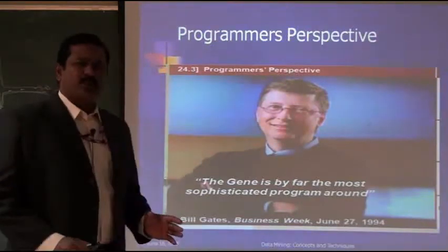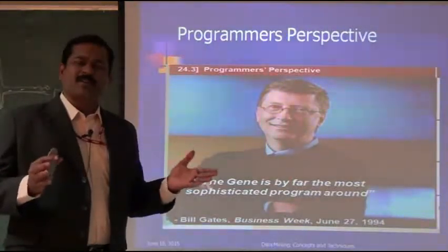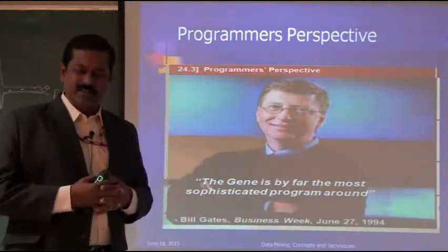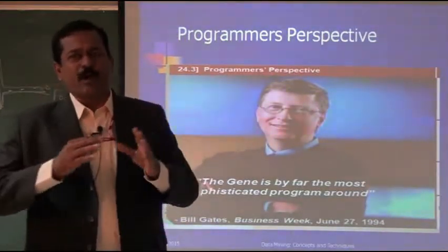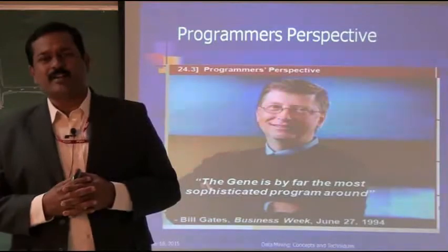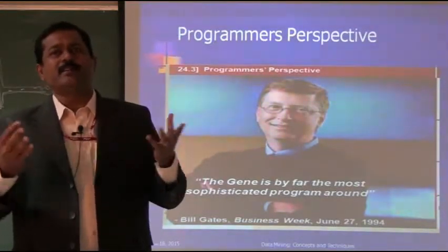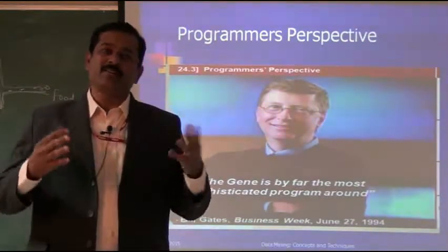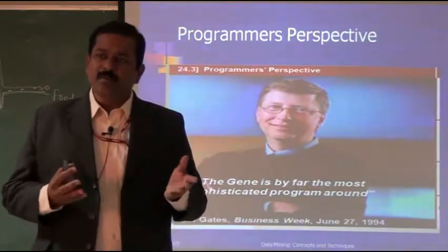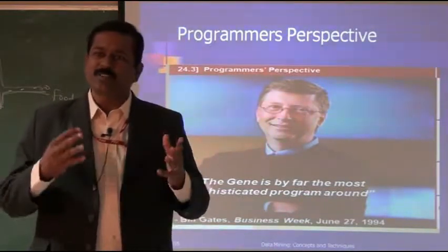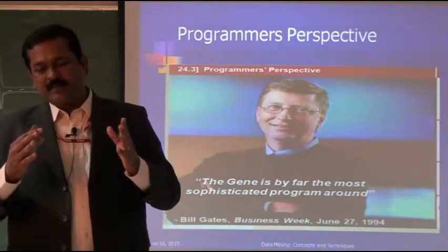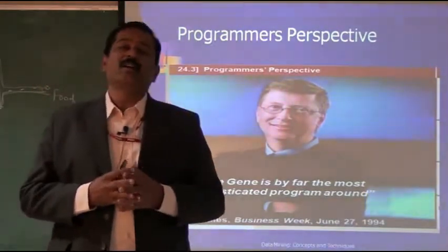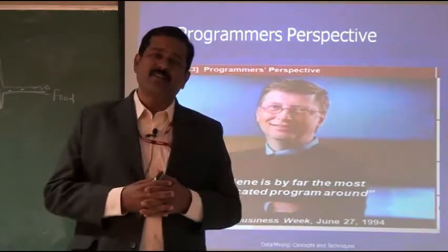Here, what is the programmer's perspective of this biological event? It is not only biological scientists who understand that nature is highly powerful and intelligent; computer programmers and computer scientists are also trying to learn about these biological phenomena to develop very efficient algorithms.